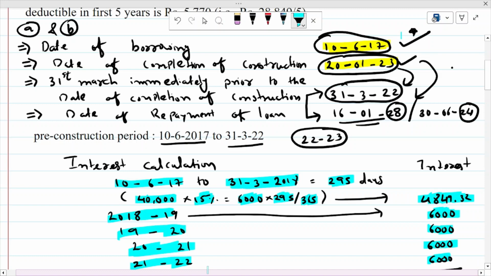If construction is not completed, then there is a problem. But if the property is let out, then the full amount of the pre-construction period interest is allowed as a deduction. But if the property is self-occupied, then you have to think about which limit is applicable, whether it is 2 lakh or 30,000. But here, this way you can make the calculation.